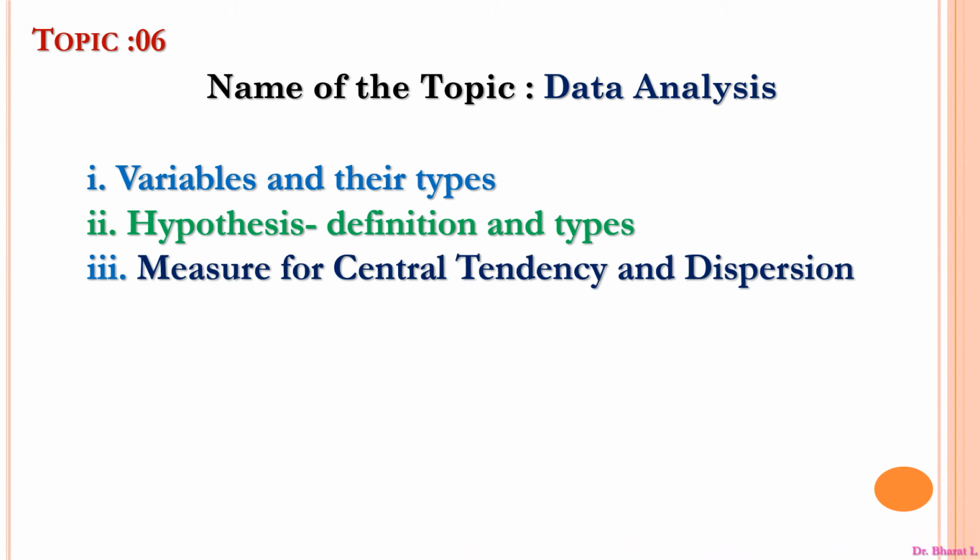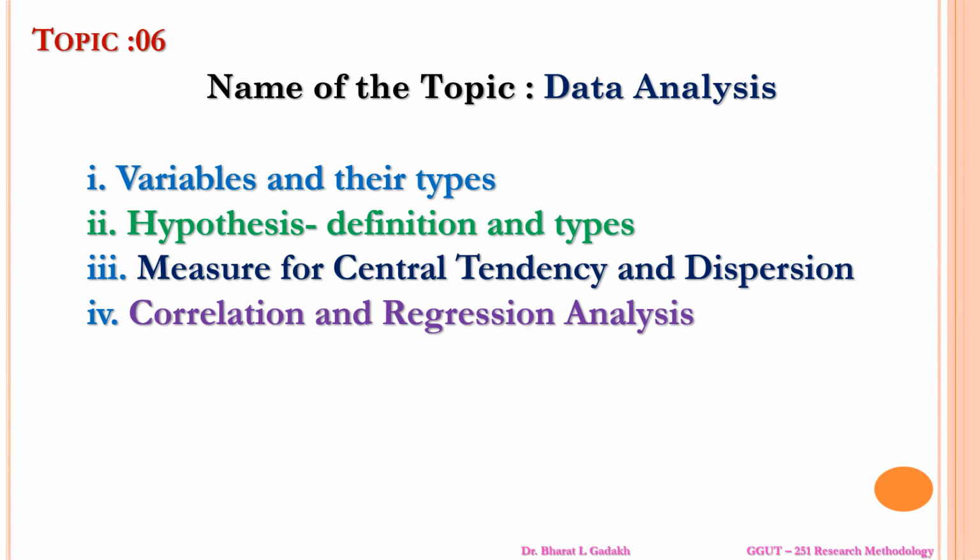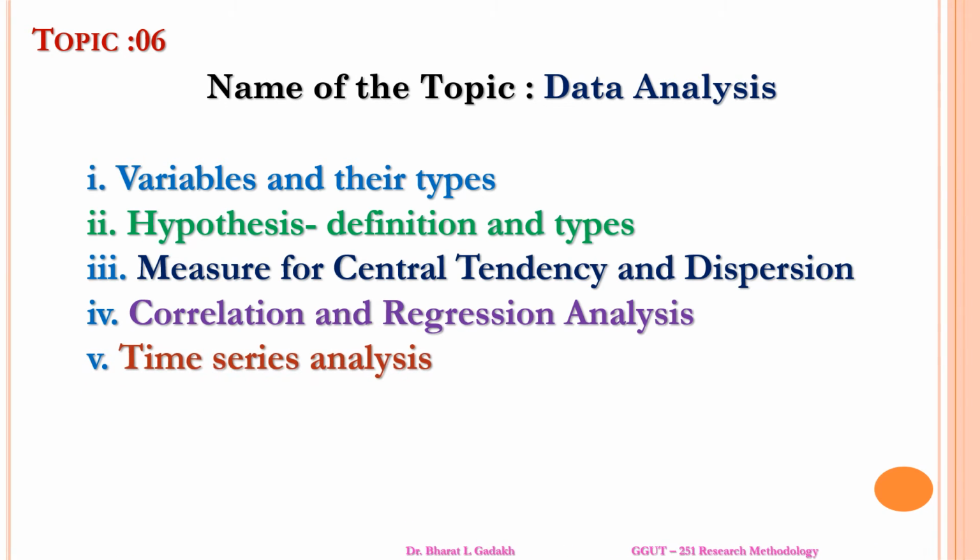Then measures of central tendency and dispersion. Measures of central tendency mean mean, mode, and median. Dispersion means standard deviation, mean deviation, and range. Now correlation and regression analysis, which are most important, showing how variables relate to each other. Then time series analysis is very important in data analysis.